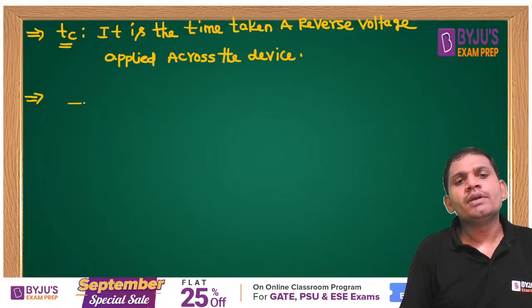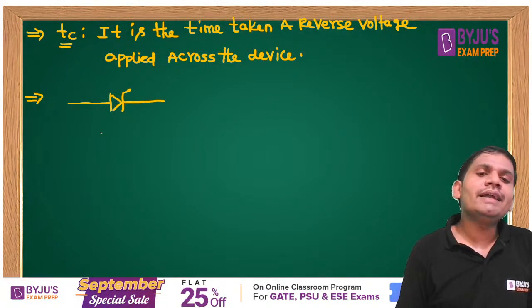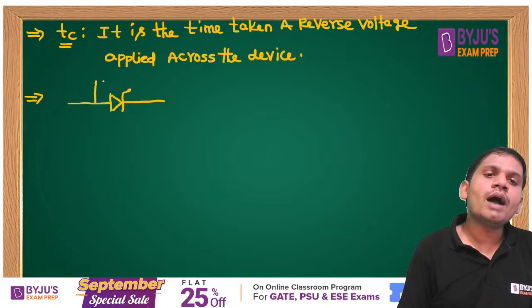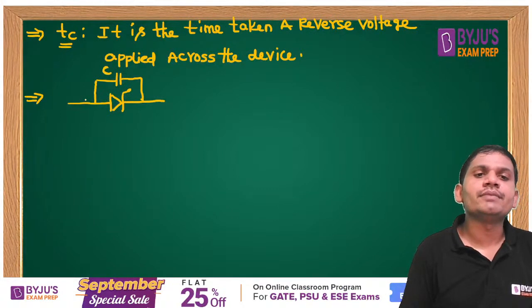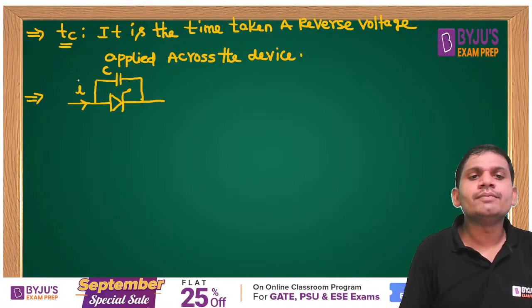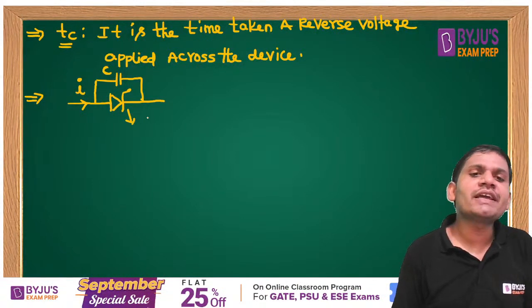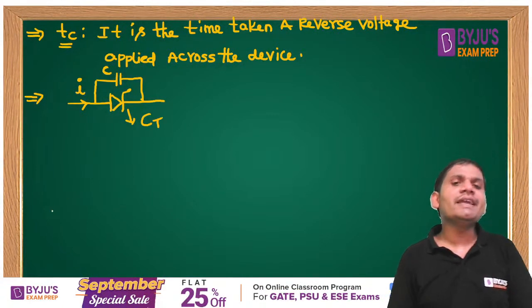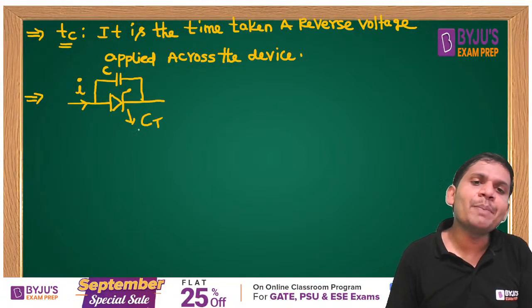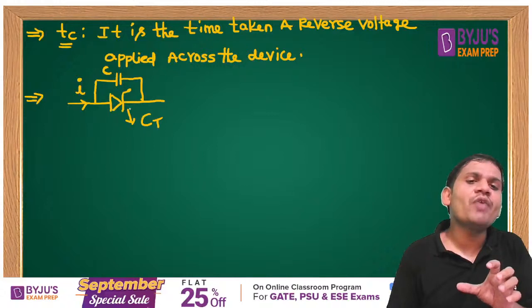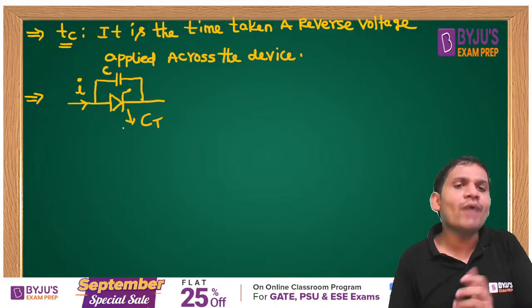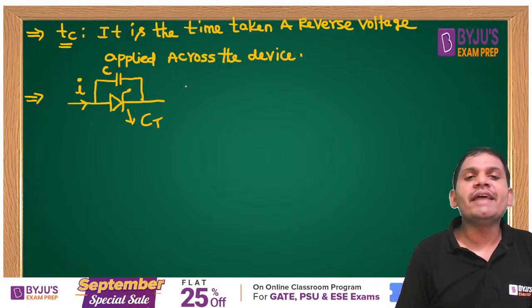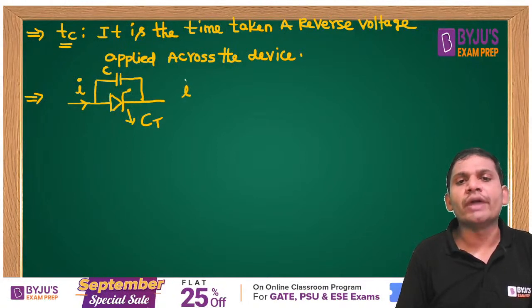For example, this is the SCR. Let the SCR be under forward blocking mode. Across the SCR, a capacitance is connected. Let the current through this SCR be I. Let this SCR offer a capacitance of CT, that is the thyristor capacitance. We know that if the SCR is under forward blocking mode, it is equivalent to a capacitor.